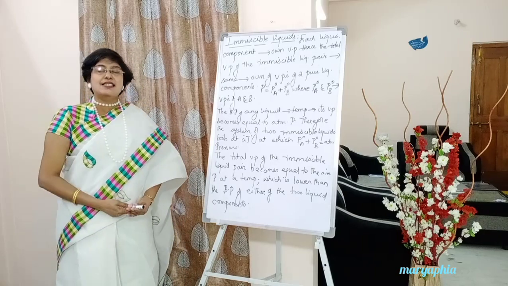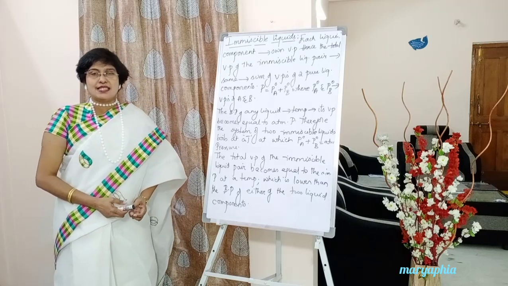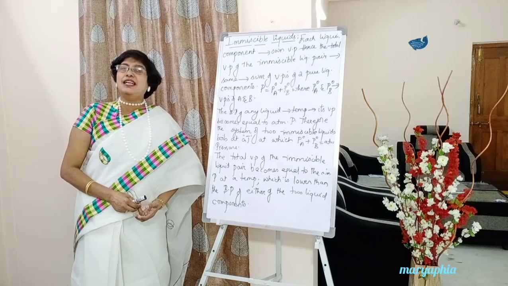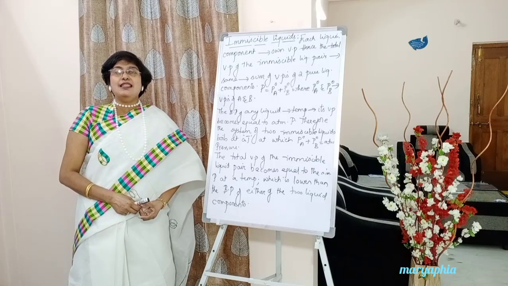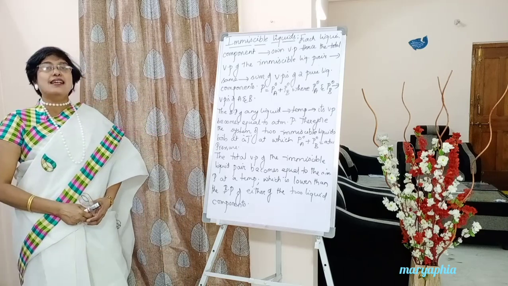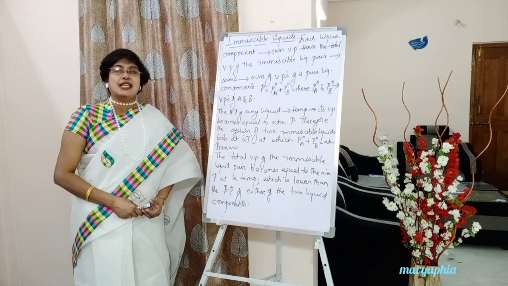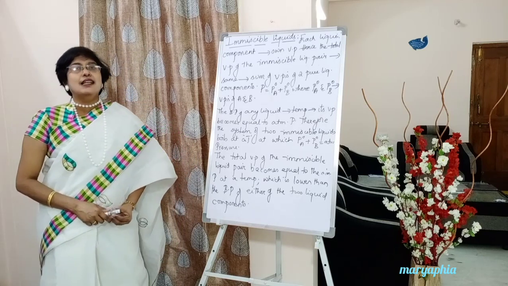So kindly put the side heading immiscible liquids. You know the meaning of immiscible, which do not mix with one another, not even partially. So we can also call them completely immiscible liquids, or simply put the side heading as immiscible liquids.